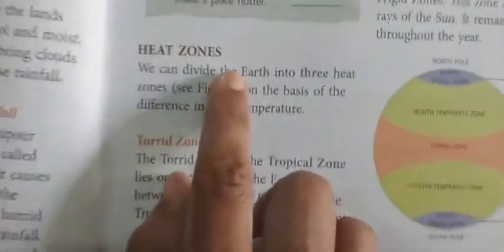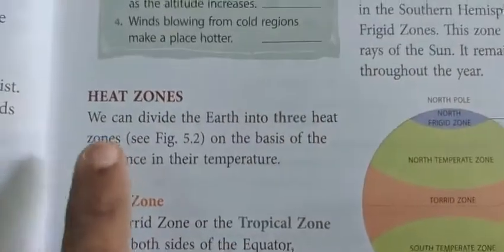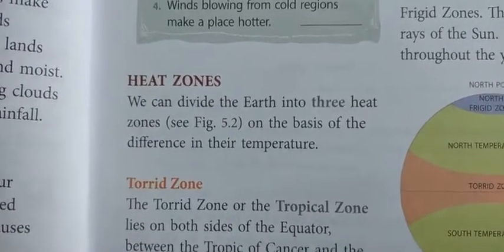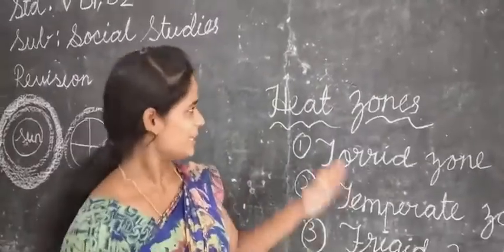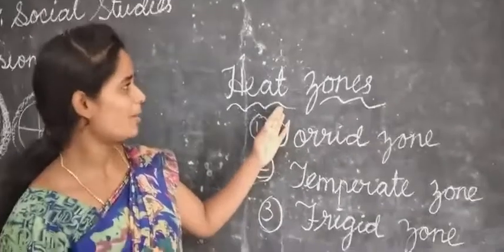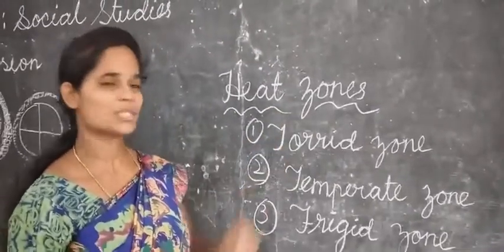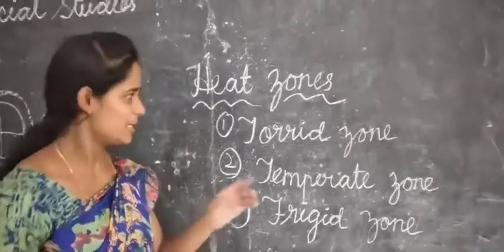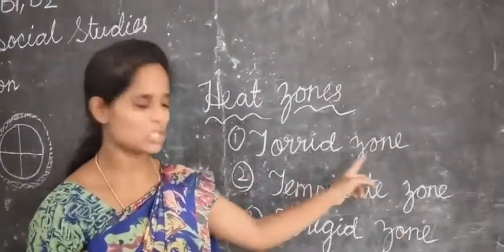Okay, now we will learn about heat zones. Now look at the board as I explain three types of heat zones around us. There are three types of heat zones. The first one, torrid zone.